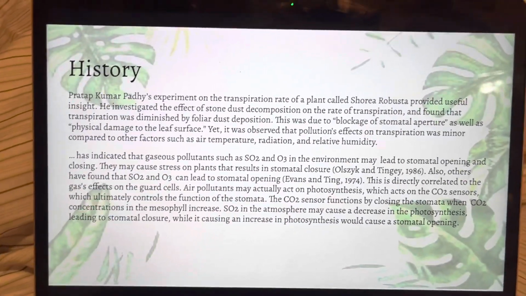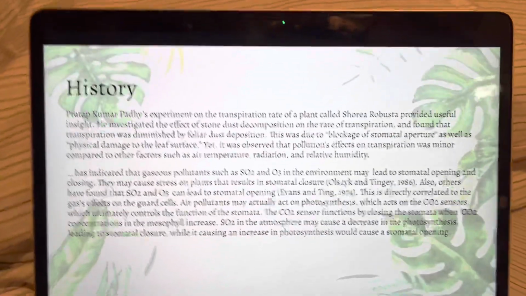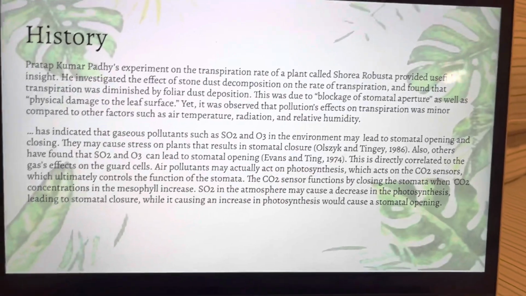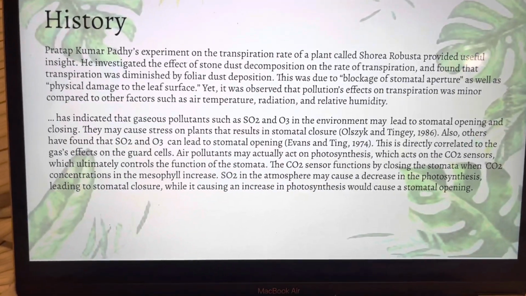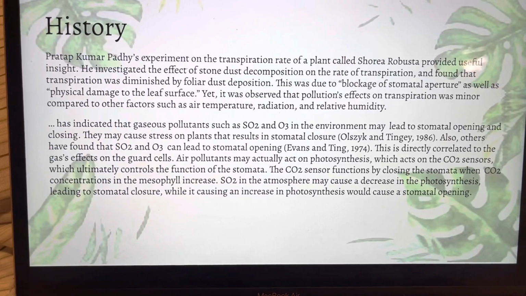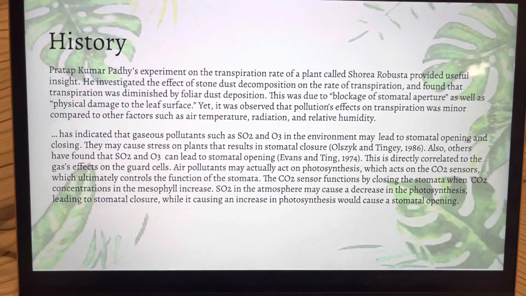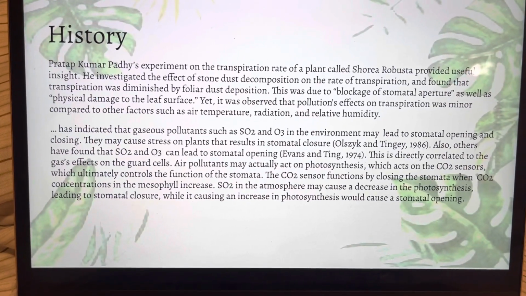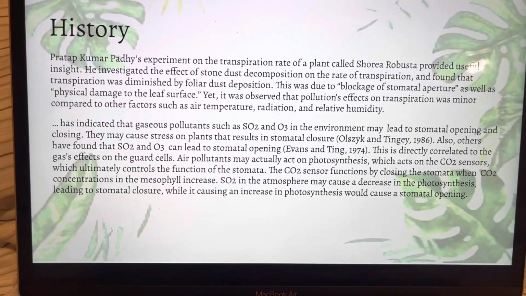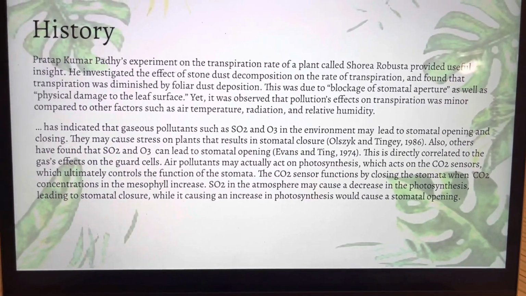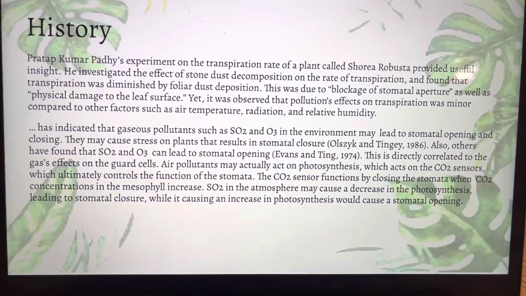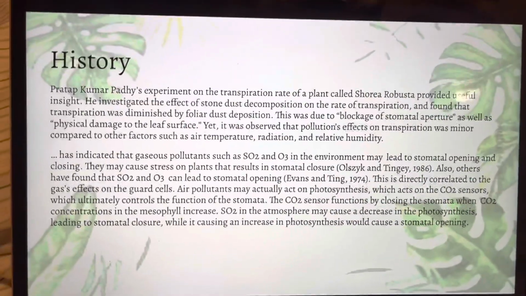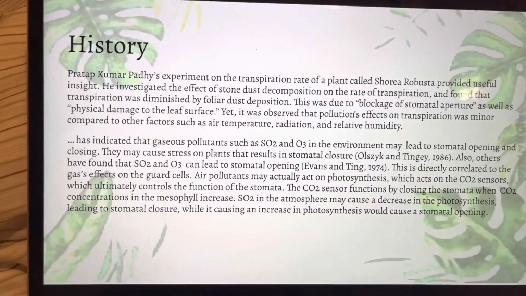For the history of my experiment, I found that previous experiments have found that environmental pollutants such as dust deposition negatively affect photosynthesis because they block the stomata. And I also found that environmental gaseous pollutants such as silicon dioxide and ozone may affect transpiration by causing stomatal closure or opening. And it also affects the carbon dioxide sensors within the stomata, and this may also have an effect on how transpiration occurs, and this is directly related to my own experiment.